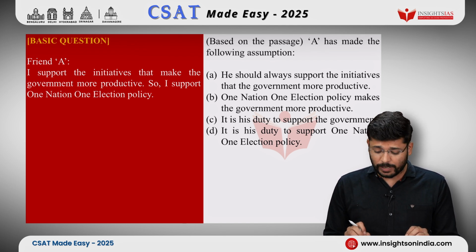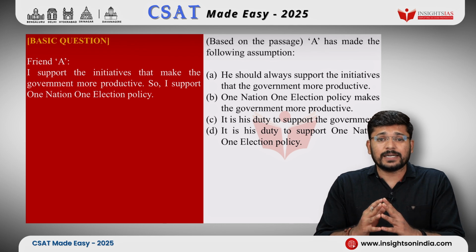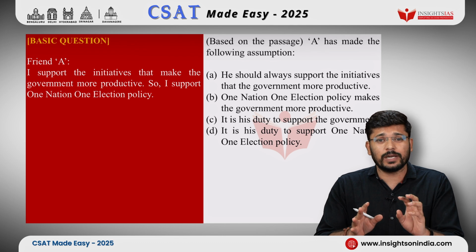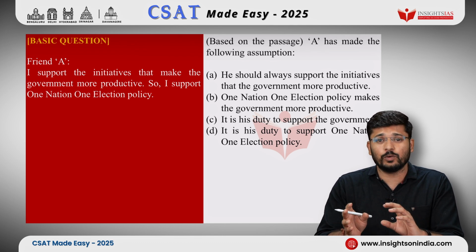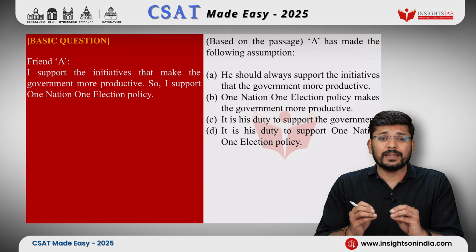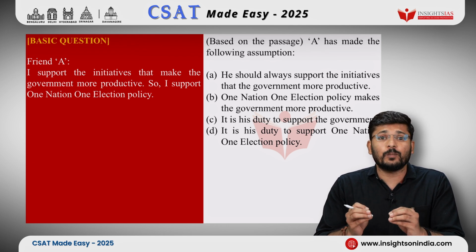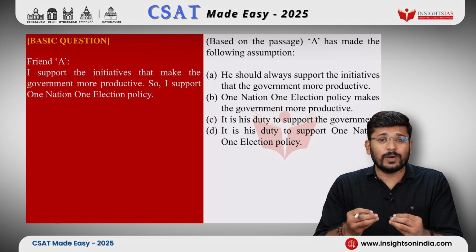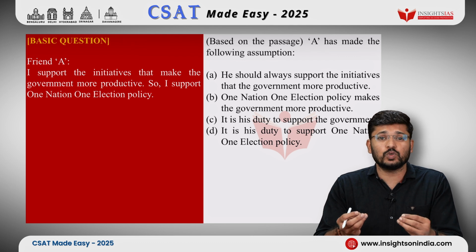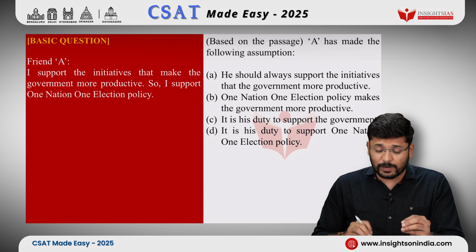Let's look at the options one by one. One other thing I should mention here is that in reading comprehension, usually there will be conflict between two options. Usually you will be able to reject two options directly and you will face conflict between two options. Then you will choose the option which is most appropriate. While solving problems that involve maths, it is easy to arrive at the correct answer. However, in reading comprehension, you will eliminate the incorrect or less appropriate ones, then arrive at the most appropriate one, and we will use that method here.